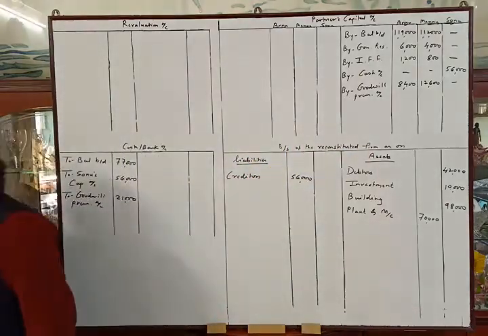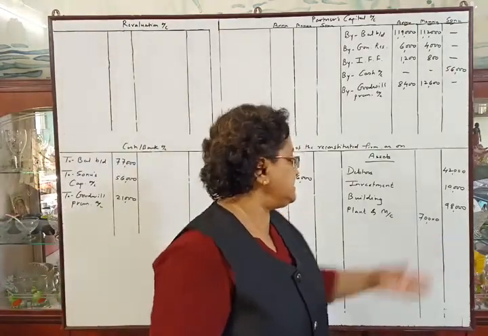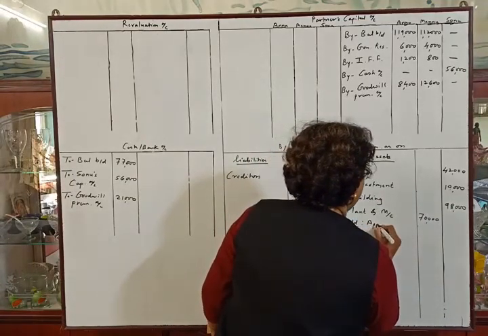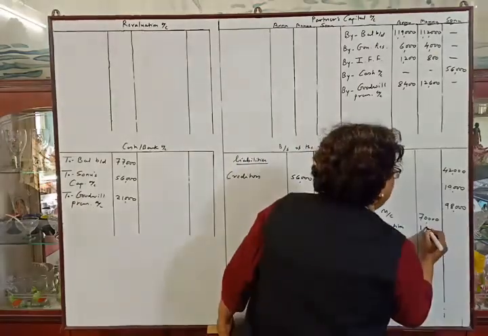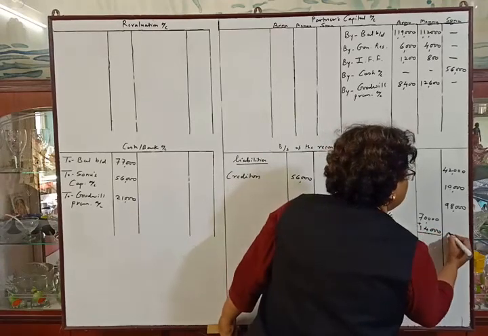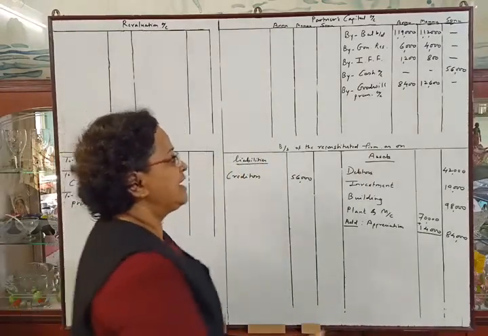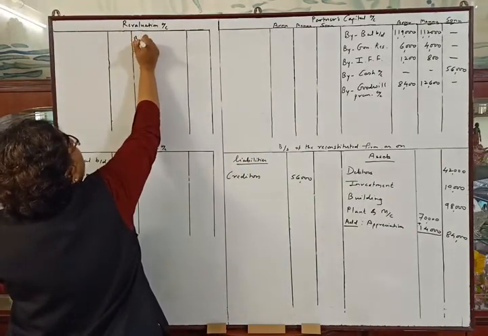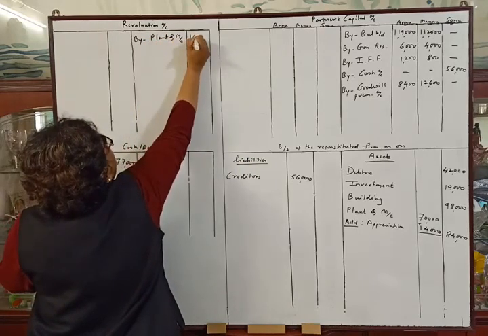Next adjustment. Plant and machinery is appreciated by 20%. So see the plant and machinery 70,000. It should be appreciated by 20%. So add appreciation. 20% of 70,000 will be 14,000. So the outer column amount will be 84,000, addition of 70,000 and 14,000. And this appreciated amount means our asset is increasing, which is profitable. So by plant and machinery 14,000.